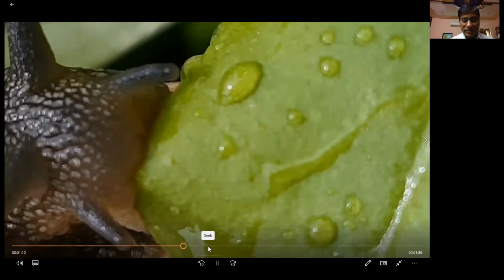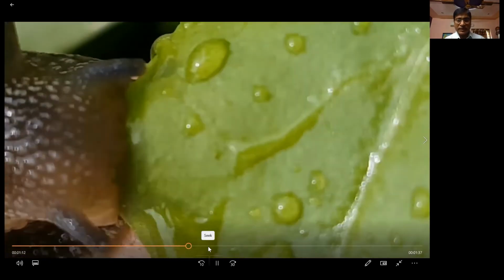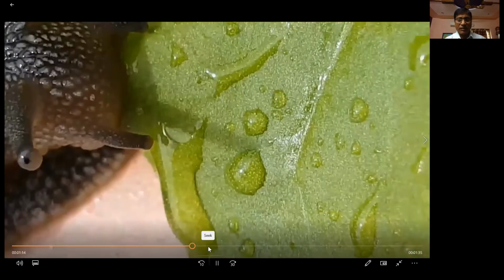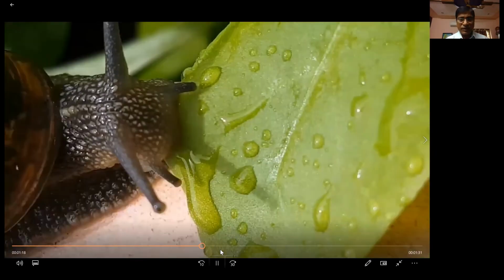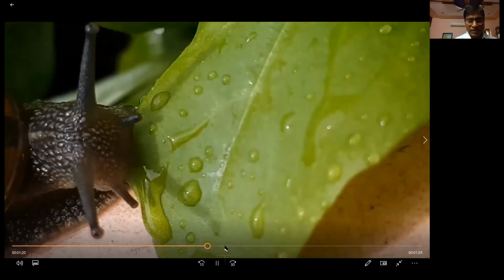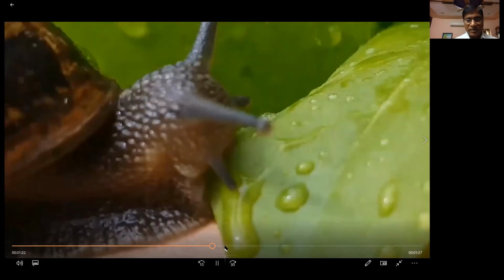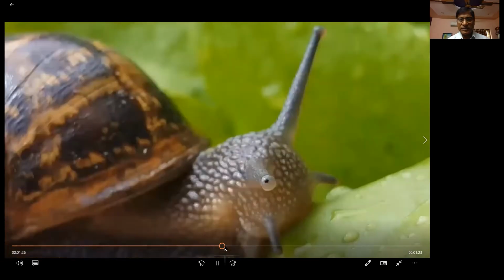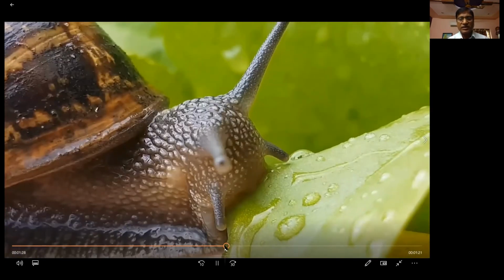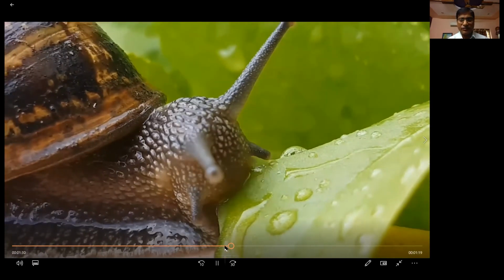Actually, the snail will be inside the shell. Only when it wants to take food, the body will come out. If there is any problem it faces, as far as its safety is concerned, it will go inside the shell. The shell is made up of calcium carbonate.